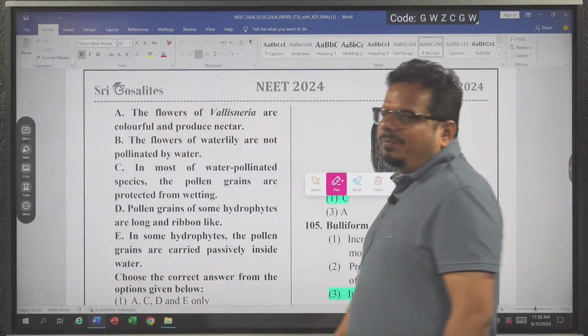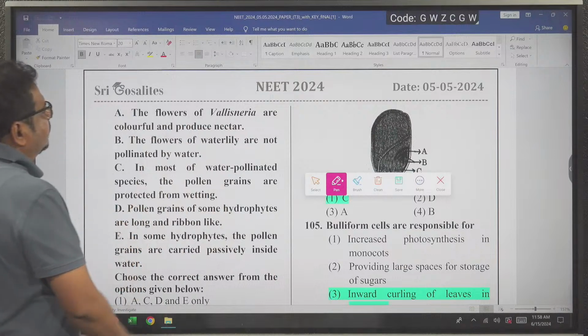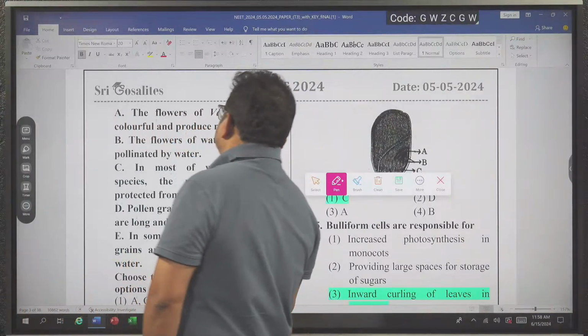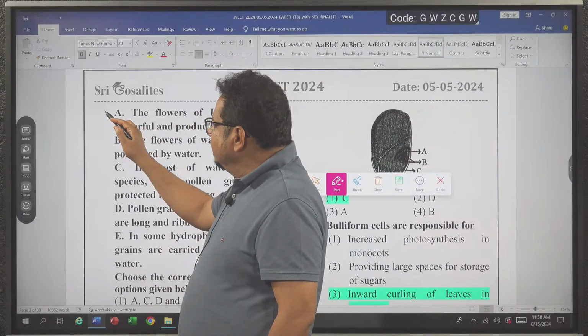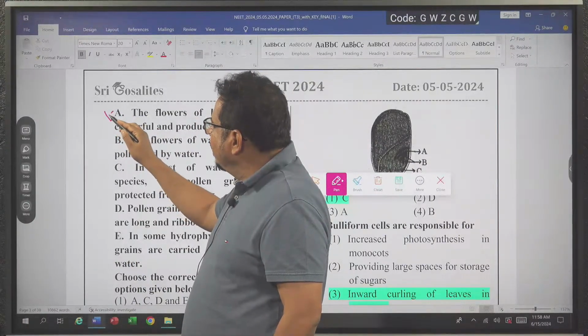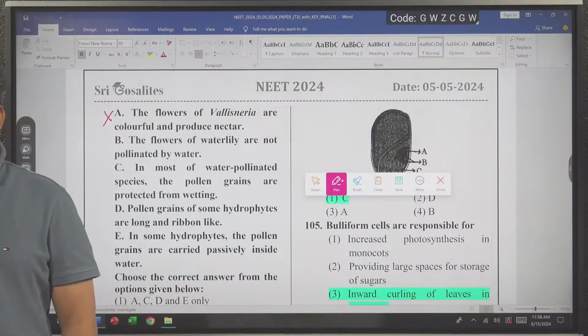Now, the very first statement here is: the flowers of Vallisneria are colorful and produce nectar. Is it a true statement or a false statement? Can you give your input? It is a false statement.